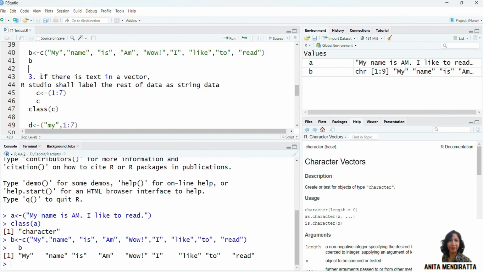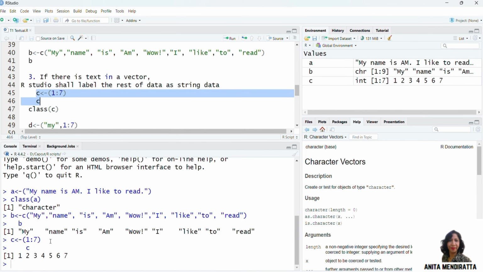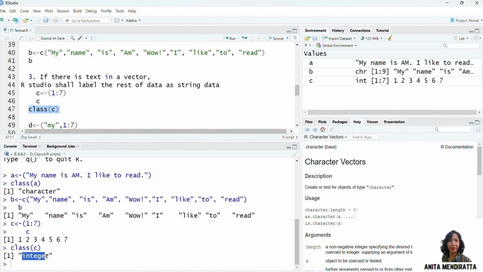The next thing I want to outline is that if there is text in a vector, RStudio shall label the rest of the data as string data. So let us create an object C with values ranging from 1 to 7 and print it. When I look at its class, it's an integer.